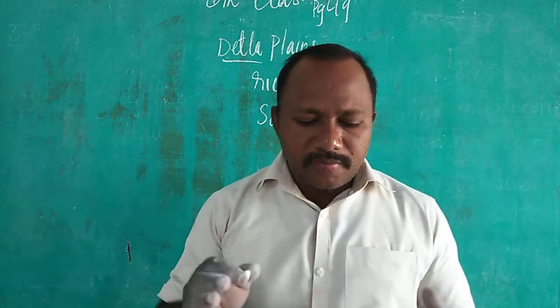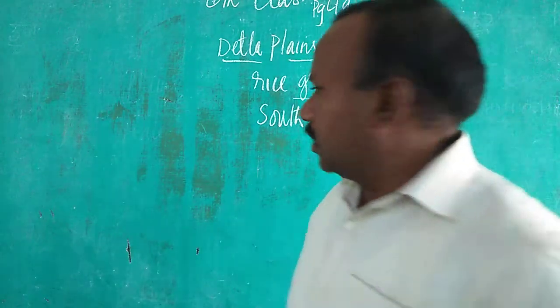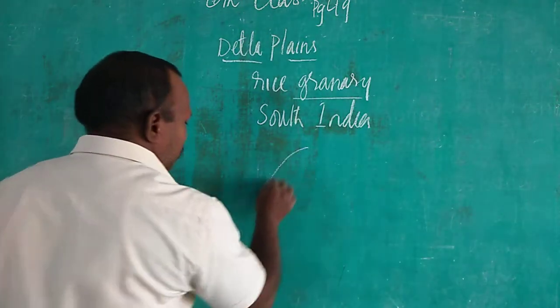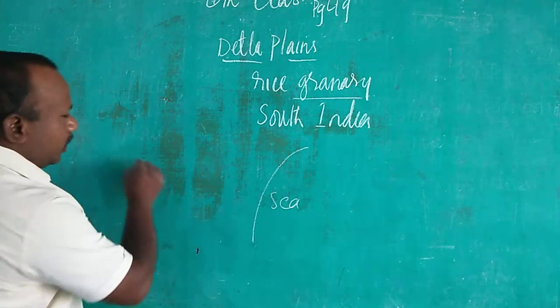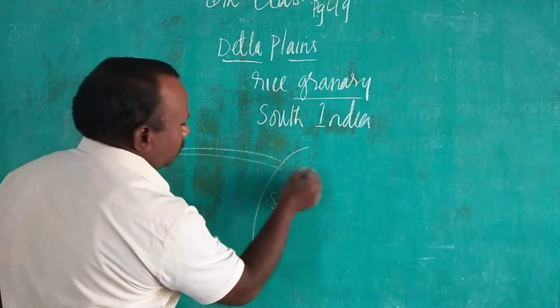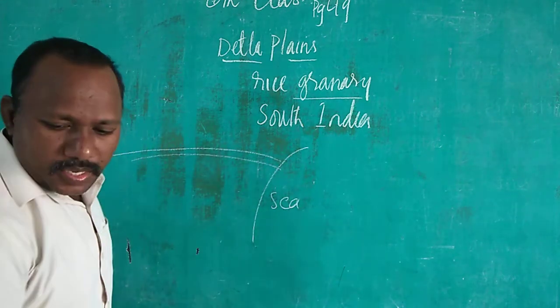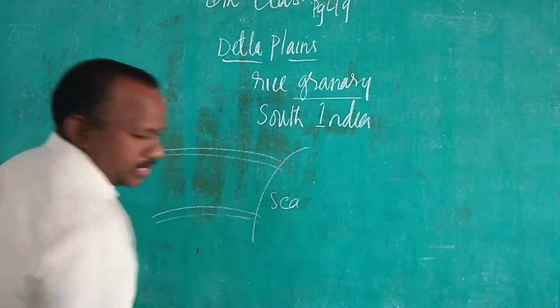The location of this delta can be observed in figure 4.9. In figure 4.9, this is all the sea, children. See, we have a delta, a river coming like this. Okay, this is all sea. And another river is coming from here and falling into the sea.